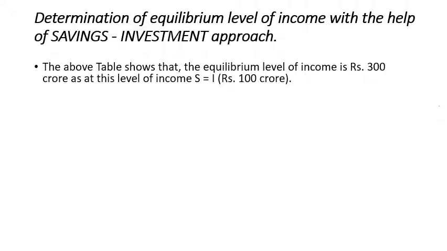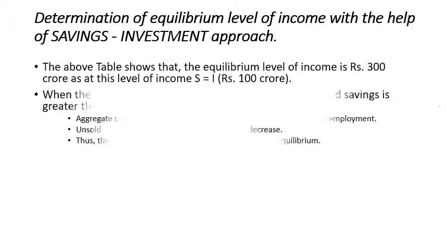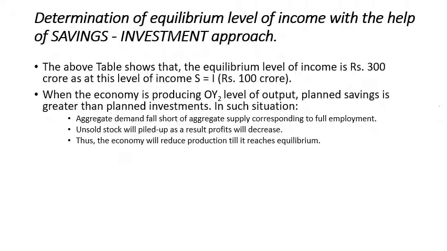Now in this part, the equilibrium level of income is determined when savings equals investment, that is 100 crores. But what if planned savings is greater than planned investment, that is, the economy is producing OY2 level of output?